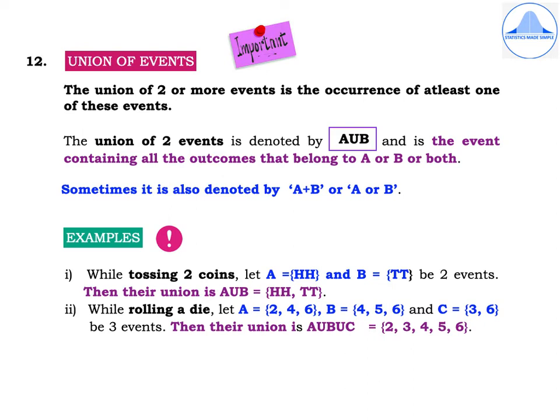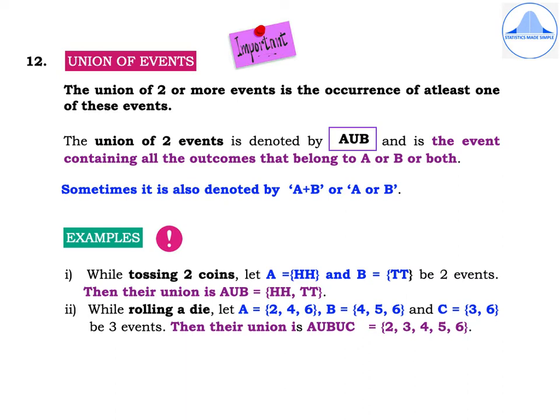Let us consider two examples for union of events. First one, while tossing two coins, let A be equal to HH and B be equal to TT. Then their union is A union B. So union is denoted by the symbol U, and it is the event that contains outcomes that are present in A and B. Therefore, A union B is equal to HH, TT.